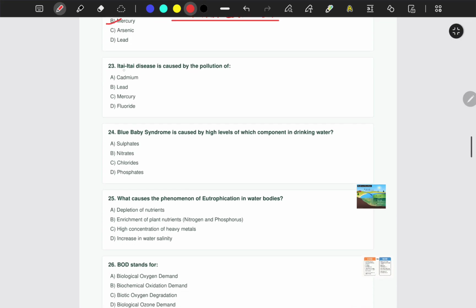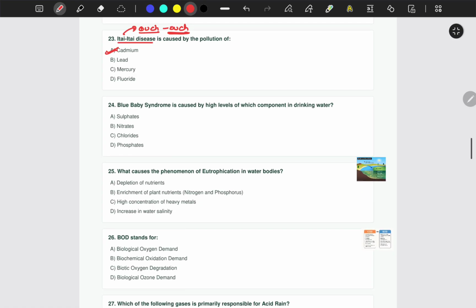Next one is Itai disease, caused by the pollution of cadmium, lead, mercury, or fluoride. The correct answer is cadmium. Itai disease is also known as ouch disease, which literally translates to ouch, meaning you have pain in your body. So the causing agent is cadmium.